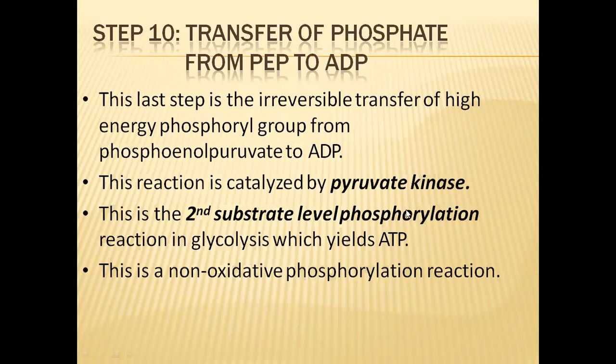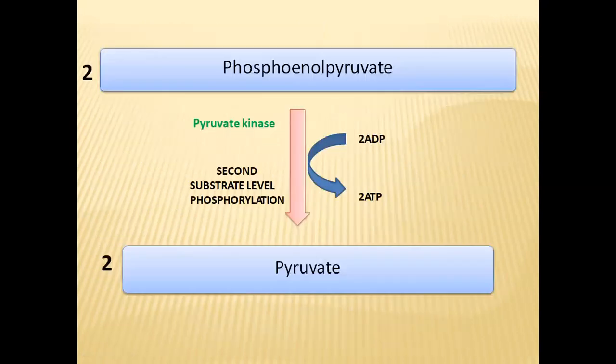This reaction also gives rise to ATP molecules, and this is a non-oxidative phosphorylation reaction, so oxygen is not required. In the 10th step, phosphoenol pyruvate will give rise to pyruvate. These 2 molecules of phosphoenol pyruvate lose phosphates to ADP, so 2 ATP molecules will be forming in this reaction.